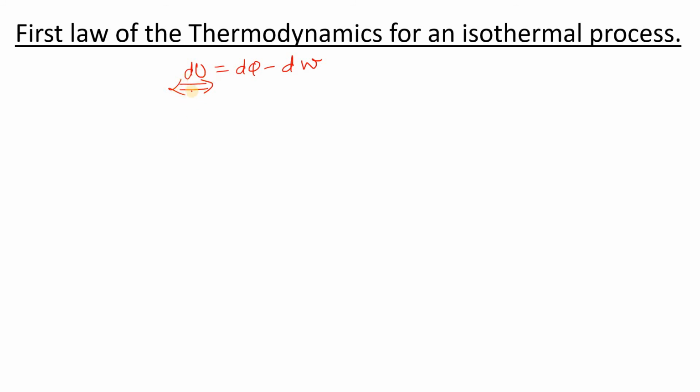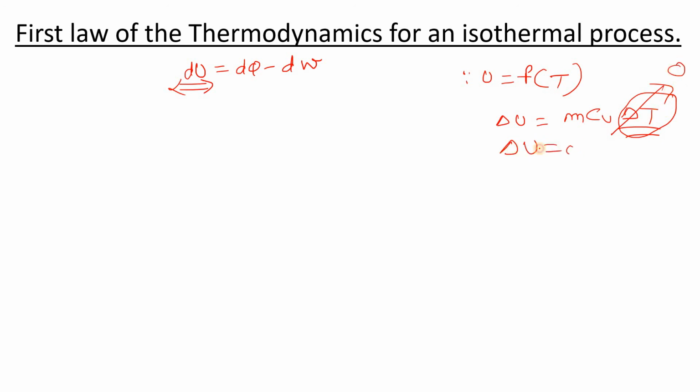As we know, dU is a differential of the internal energy, and the internal energy U is a function of the temperature. Why? Because when you see the formula of delta U, which is m Cv delta T, if this delta T is constant, then it will be 0, meaning delta U is going to 0.